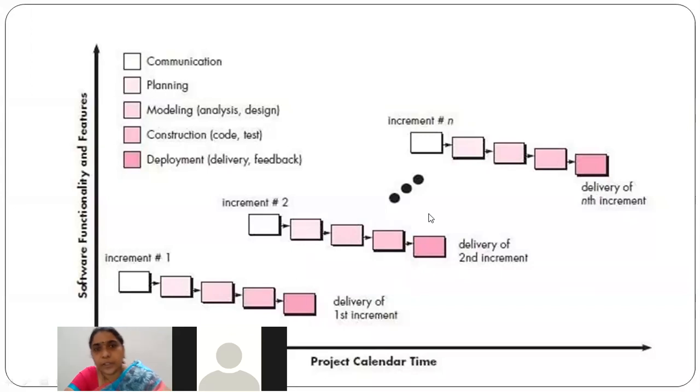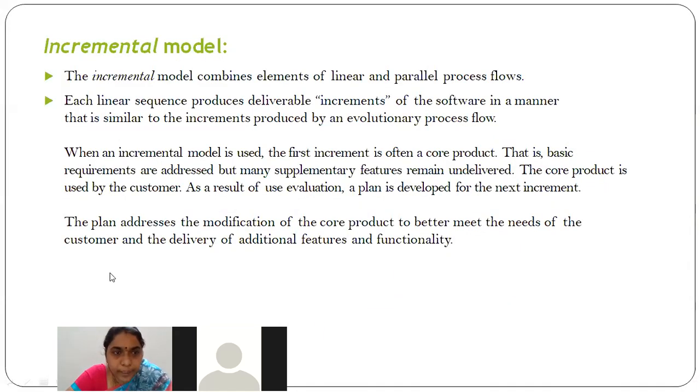So this model will be suitable for larger projects. Why? Because we are not releasing all the product at once. We are only releasing some small module at once, right? See, now coming to the theory part, when an incremental model is used, the first increment is often called the core product.